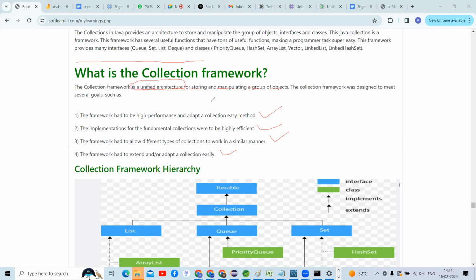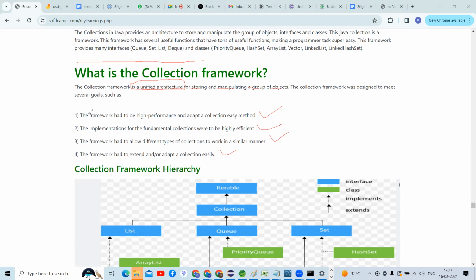The collections are divided into several types of interfaces and several types of implementation classes.